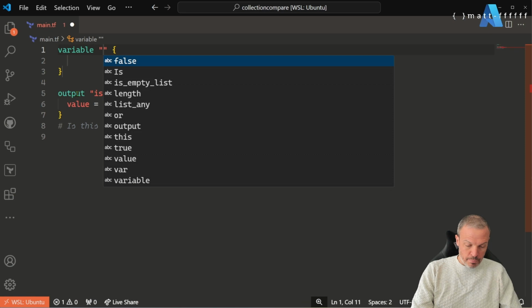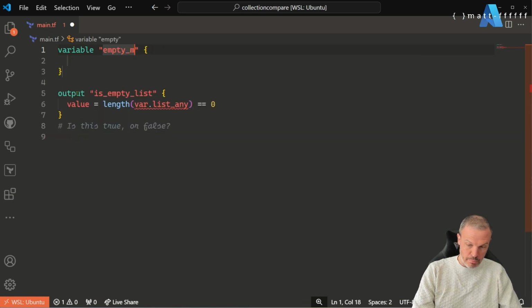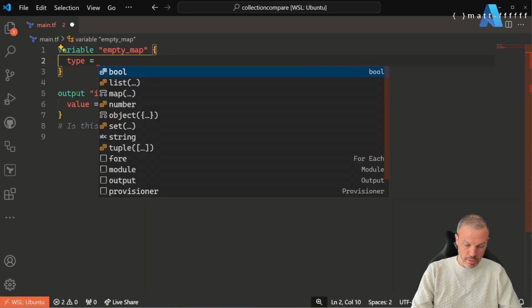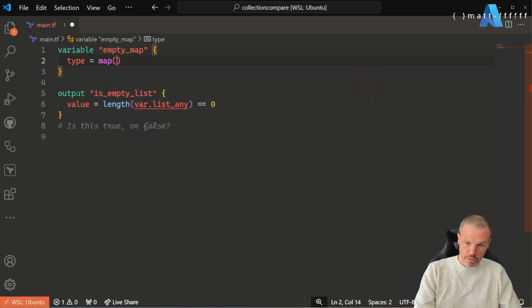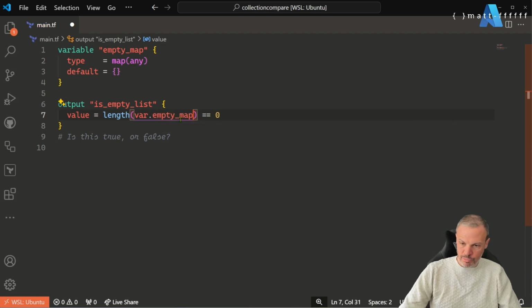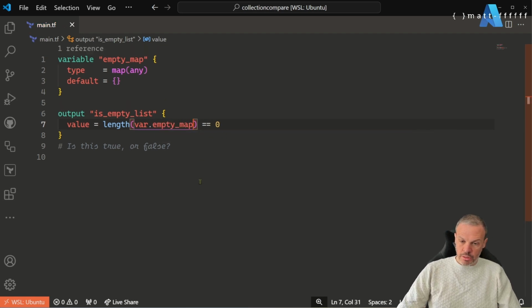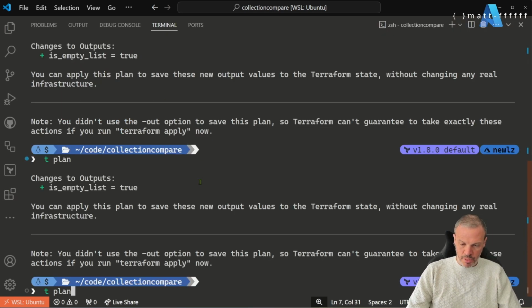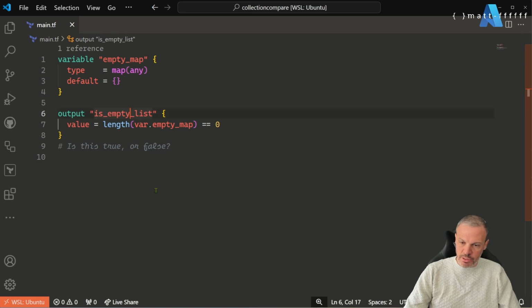Variable, empty map. Type is map. But any, doesn't really matter. And the default is empty. Okay, var empty map. There you go. Let's see. Technically, I need to rename the output because it's empty list. But hey, it's still true. I'm just going to call it is empty just to avoid confusion.